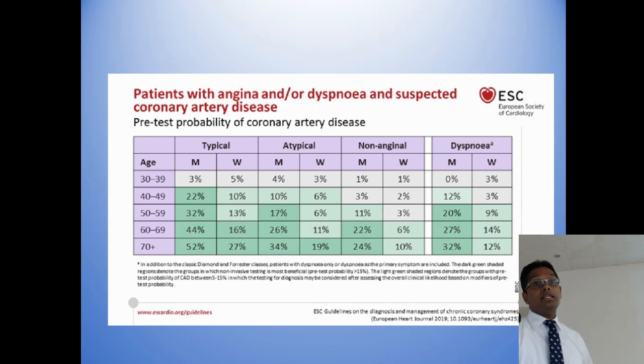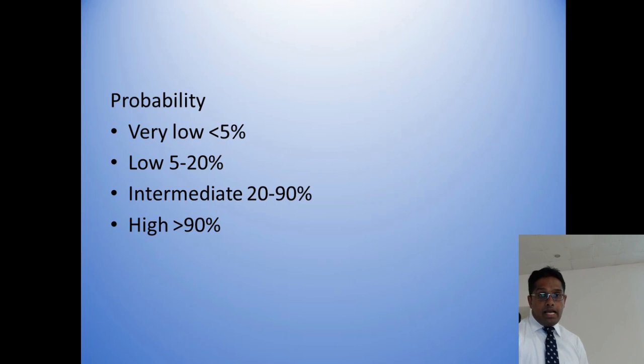They have given a separate column for dyspnea. Ultimately, the various guidelines, American, European and NICE, gave different numbers, but basically they divided the probability as very low if less than 5%, low if 5 to 20% (but the Europeans use 10), intermediate 20 to 90%, and high meaning more than 90%. Based on this probability, all the investigations, as I said earlier, should be planned.